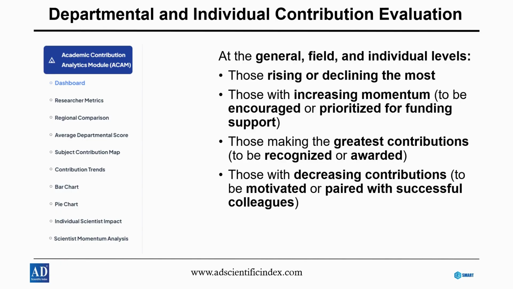At the general, field, and individual levels, the system identifies those rising or declining the most, those gaining momentum who may be encouraged or prioritized for funding, and those making the greatest contributions who can be recognized or awarded. It also highlights contributors whose performance is decreasing, allowing institutions to motivate them or pair them with successful colleagues. These insights support informed decisions in academic performance management.